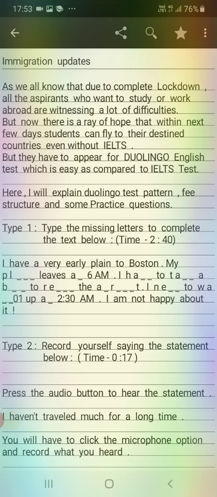We all know that due to complete lockdown, all the aspirants who want to study or work abroad are witnessing a lot of difficulties. But now there is a ray of hope that within the next few days students can fly to their destined countries even without IELTS. But they have to appear for a Duolingo English test. Yes, it is the Duolingo English test, which is easy as compared to the IELTS test.